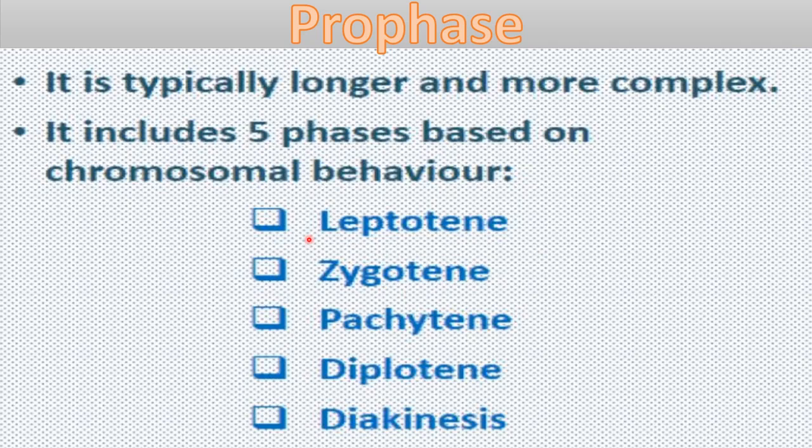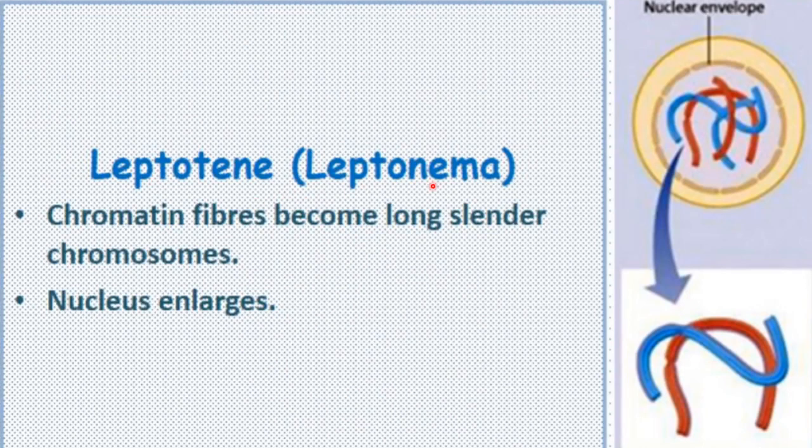So let's start with what happens during the leptotene stage of prophase 1. During the leptotene stage, chromatin fibers, you can say the genetic material that is present during the interphase stage, okay, and just after the interphase, meiosis 1 will begin, and the first stage is this leptotene under prophase 1, right?